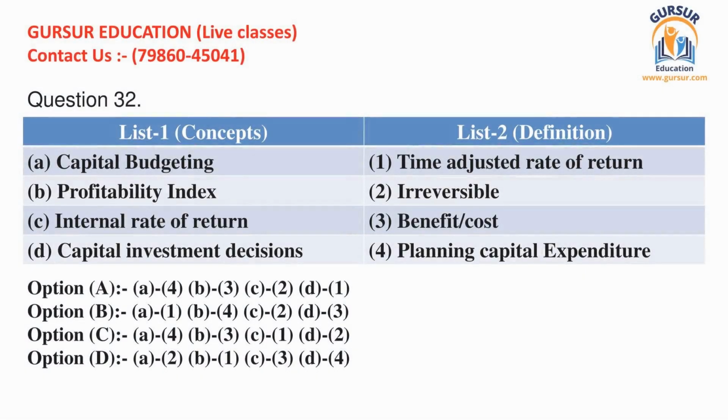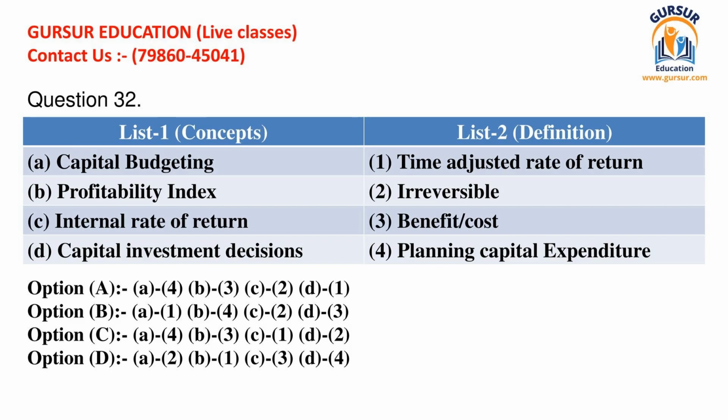Question number 32. Two lists are given in this question. You have to match correct items of list 1 with correct items of list 2. The list 1, concepts, contains the following items. A. Capital budgeting. B. Profitability index. C. Internal rate of return. D. Capital investment decisions. The list 2, definition, contains the following items.